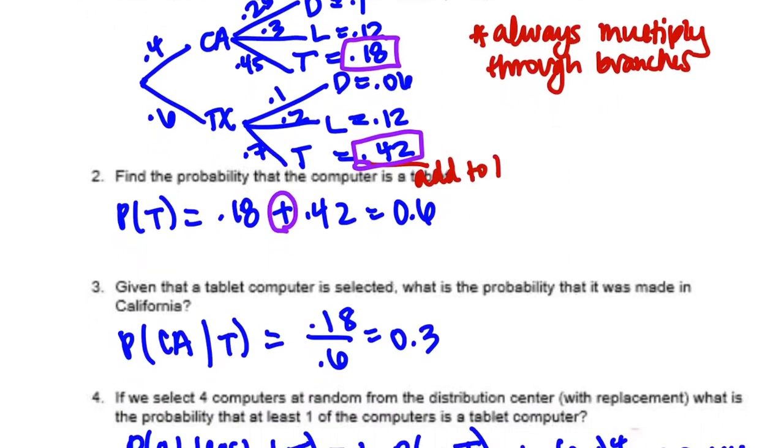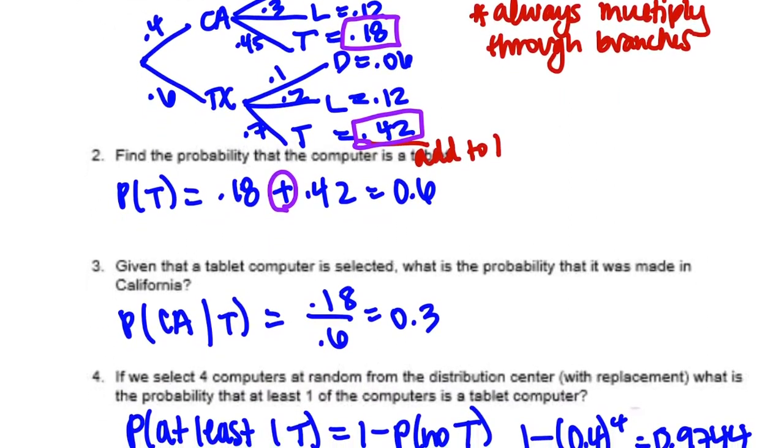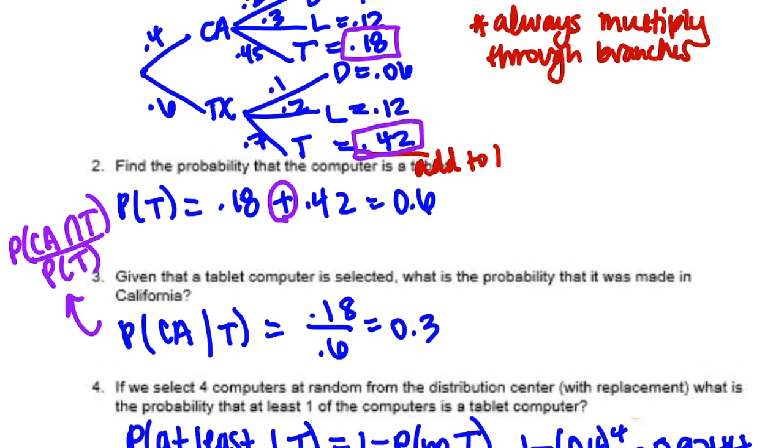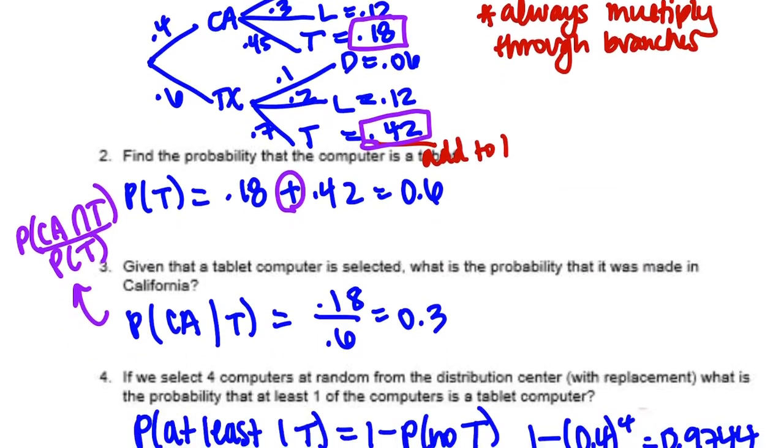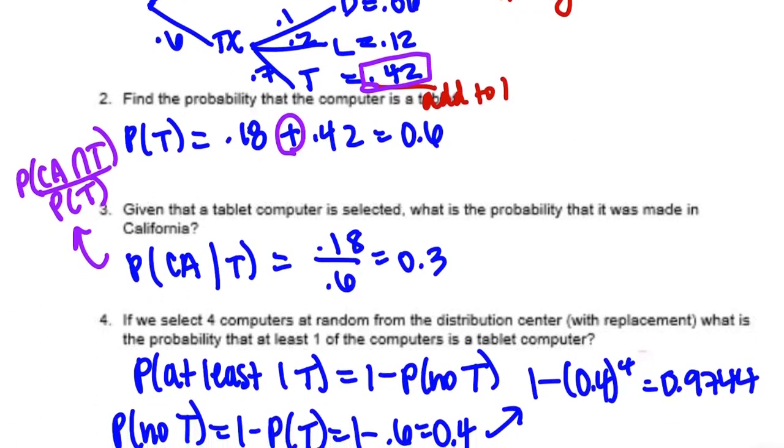And then given that someone, and so I can just show you the formula for this. That's going to be P of California and tablet over tablet. And so we have the tablet from number 2. We have the California and tablet from the tree diagram, and that's where those 2% come from to get us a final answer of 0.3.